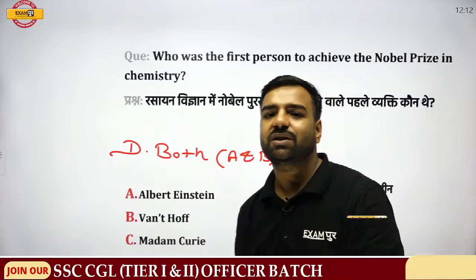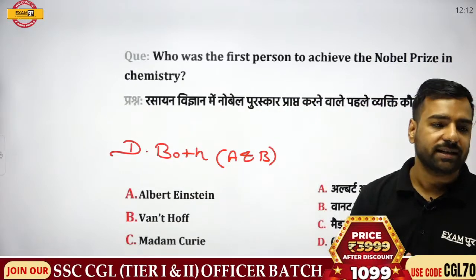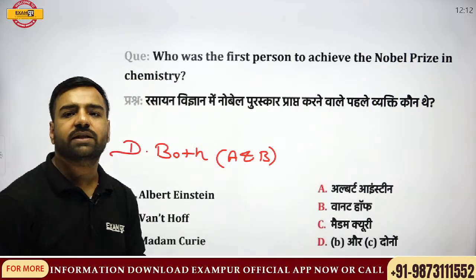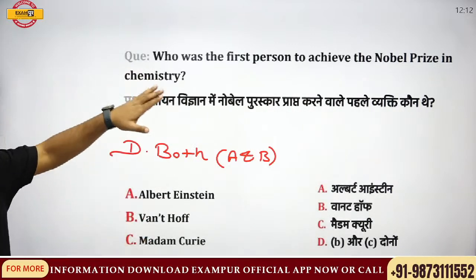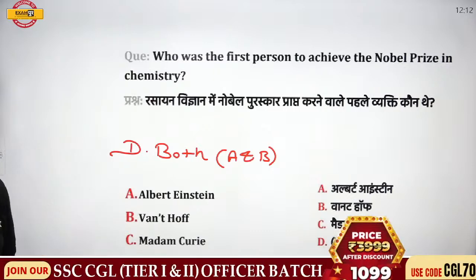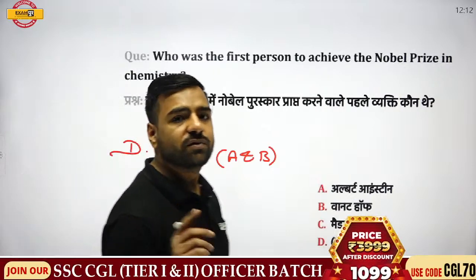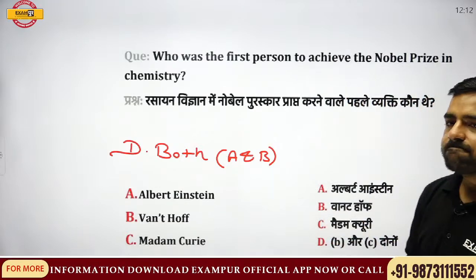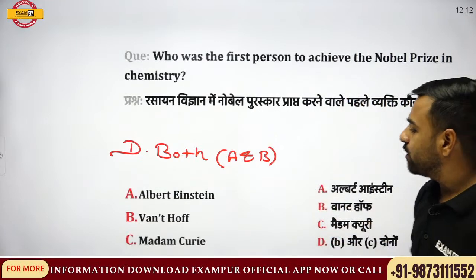This was a question which was previously asked, so I want the answer from you all. Yes, answer please. Who was the first person to achieve the Nobel Prize in chemistry? I've already told you, he was the one who was working on chemical reactions. If I talk about Albert Einstein, nope. Van 't Hoff will be the correct answer.